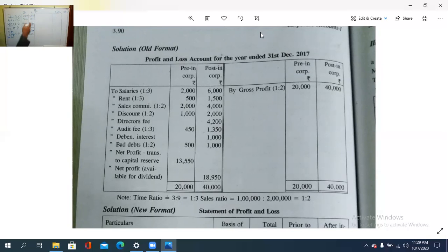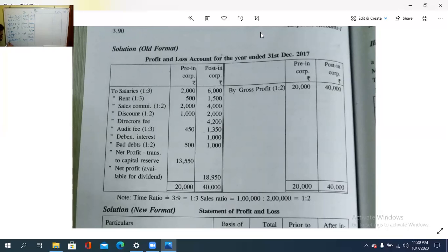Sure, it is only after. Debenture interest is not given before; the interest on the debenture is after the pre-incorporation period. So how much is it? 1,000. Then bad debts, on what basis? Sales ratio. So bad debts, how much is it? 1,500. So 1,500 into 1 by 3, it is 500. And then here it is 1,000.